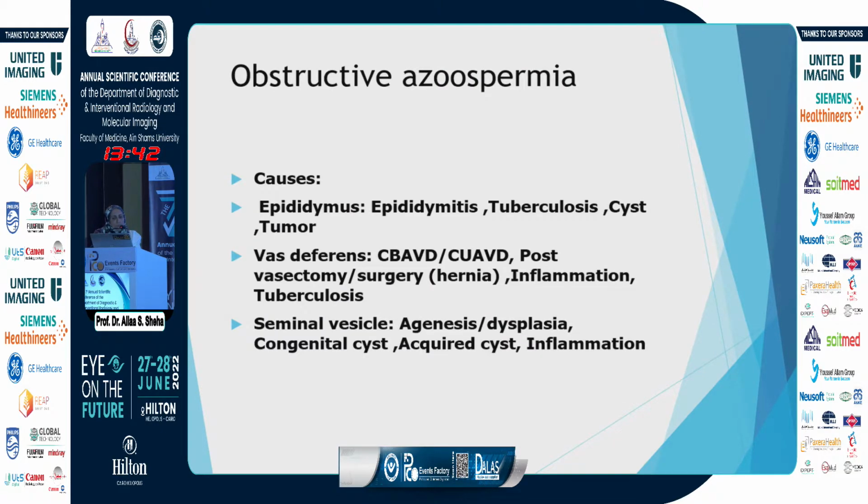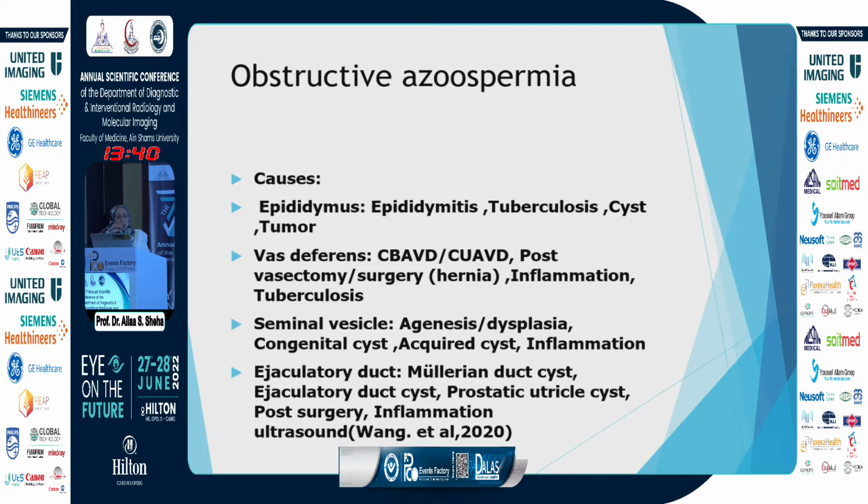Of course, among the causes of obstructive azoospermia is obstruction along the course of the male genital tract, starting from the epididymis with infections, tuberculosis, cysts, or tumors, then the vas with congenital, bilateral, or unilateral abscess, and also inflammation, followed by the seminal vesicles, where the vas joins the seminal vesicles, could be hypoplastic or agenetic, and it could contain cysts, and finally the ejaculatory duct and the prostatic utricle cysts and Mullerian duct cysts.